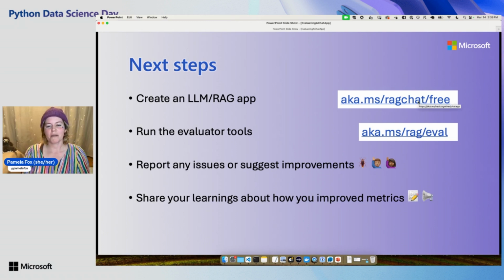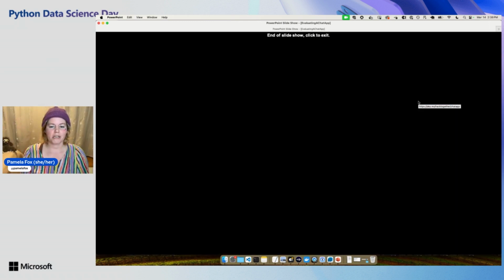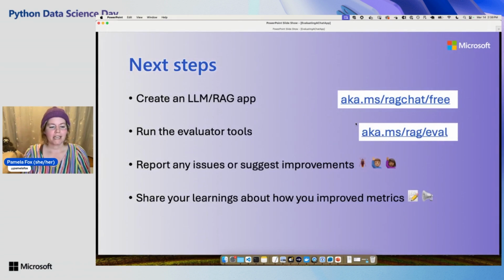Next steps: if you haven't made an app yet, create an LLM RAG app. You could do it with our repo. You could do John's from earlier. Run the tools and see what you learn from them, and join the community. Let us know if there are any issues or if you have ideas for how to make it better.